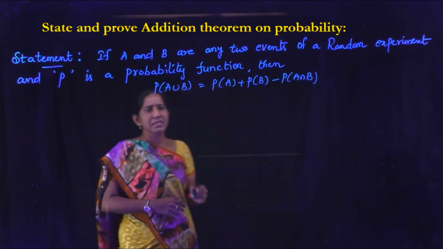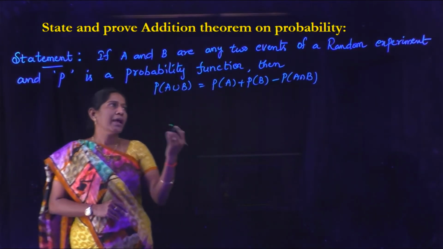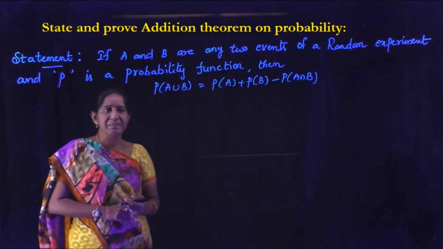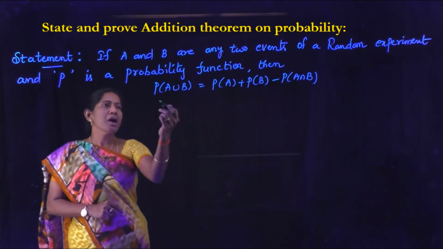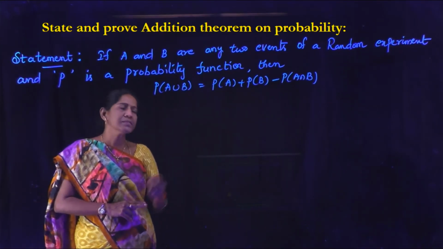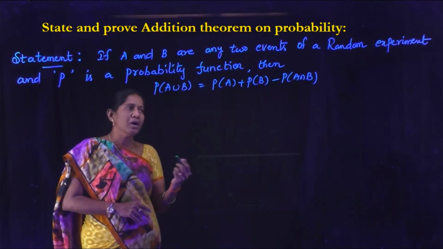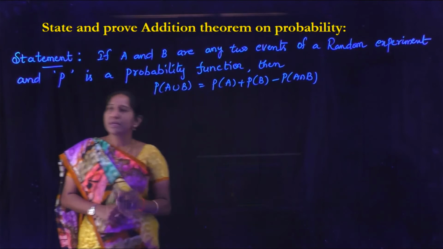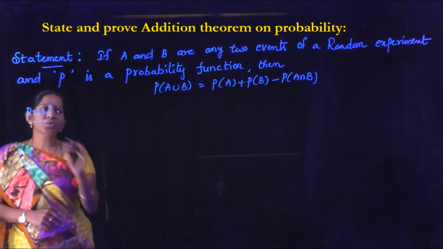So this is the statement of the addition theorem. A and B are any two events of a random experiment and P is a probability function. Then P of A union B is P of A plus P of B minus P of A intersection B. See the proof of this. There are two cases.